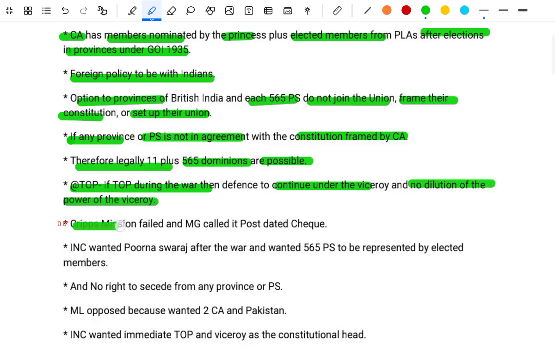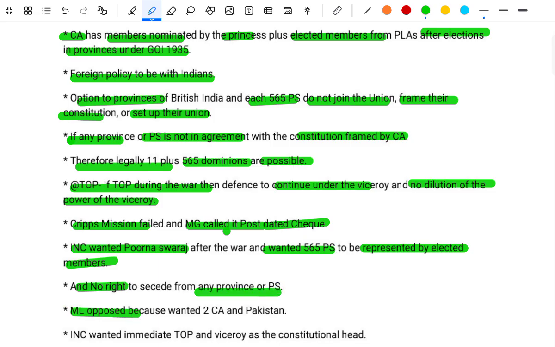The Cripps Mission failed, and Gandhi called it a post-dated cheque. The INC wanted Purna Swaraj after the war and wanted the 565 princely states to be represented by elected members, with no right to secede from any provision of the PS. The ML opposed because it wanted a second Constituent Assembly and Pakistan.